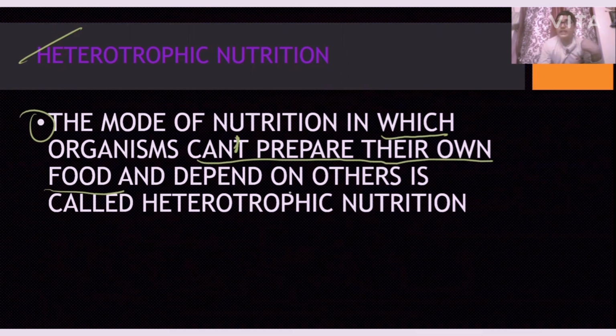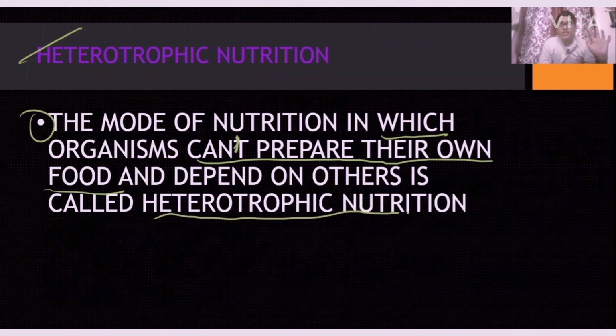In autotrophic nutrition, through raw materials, the organism prepares its own food. In heterotrophic nutrition, they depend upon others. They cannot prepare their own food. It's called heterotrophic nutrition.